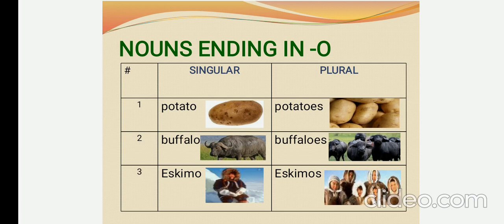Let us see examples. Potato, potatoes, buffalo, buffaloes. So along with o, we added es. Next, the third one, Eskimo, Eskimos. We added only s with it. Photo, photos. Photo is singular, and while converting into plural form, we just add only s, photos. Piano. At the end of the noun piano, we add only s.